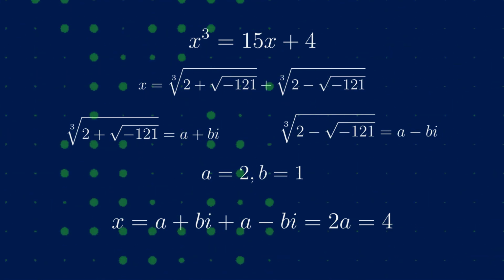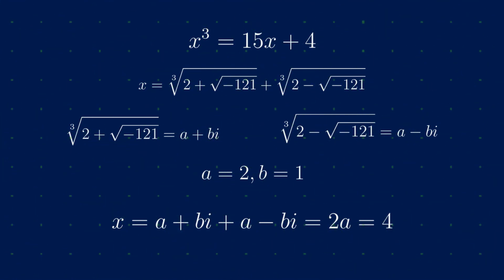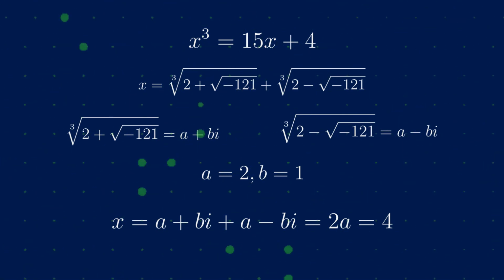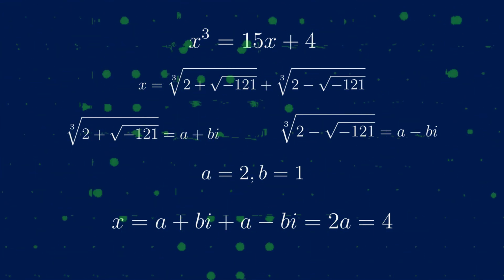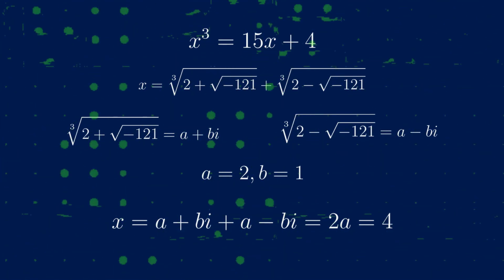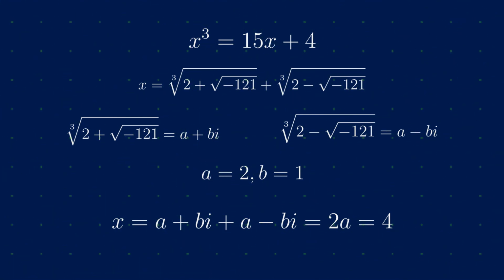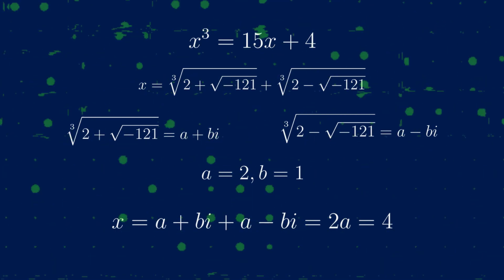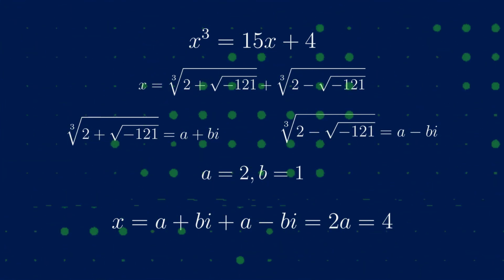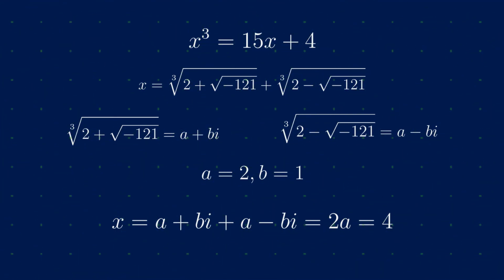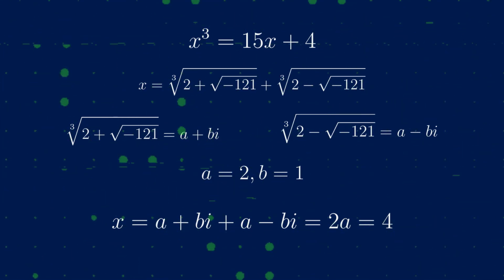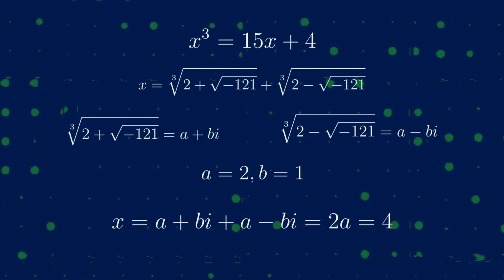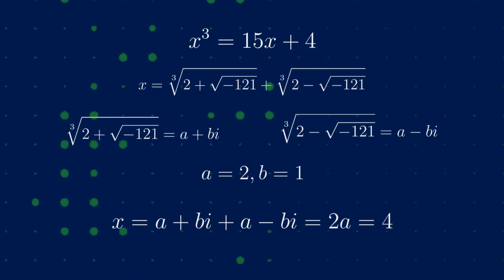He said that the cube root of 2 plus the square root of negative 121 is equal to a plus bi, from which he deduced the other one as a minus bi, and obtained after algebraic manipulation a equals 2 and b equals 1. Thus, x equals a plus bi plus a minus bi, which is equal to 2a, which is equal to 4.